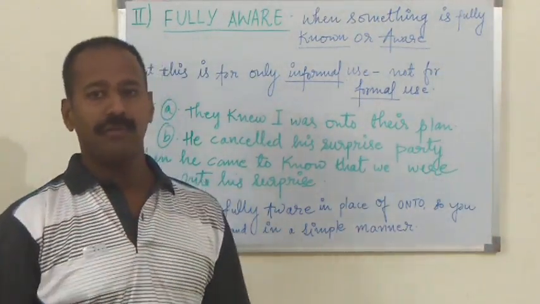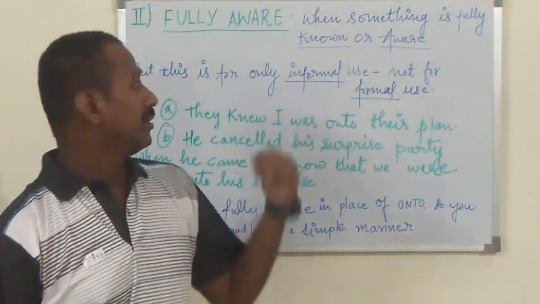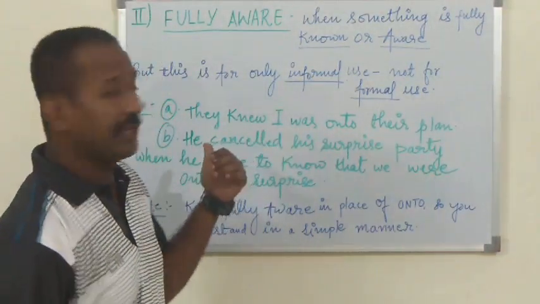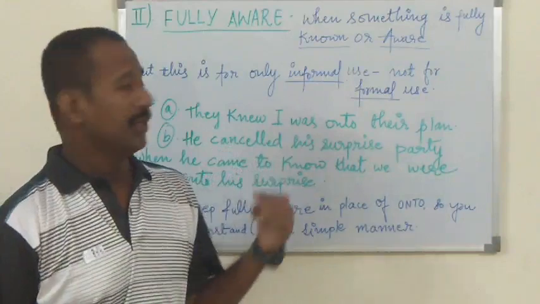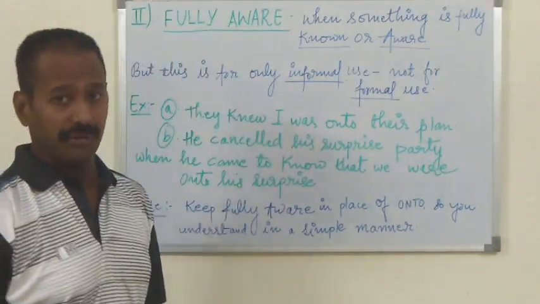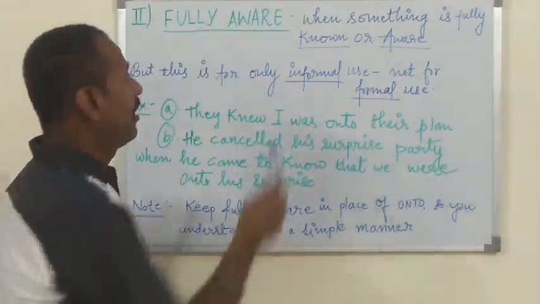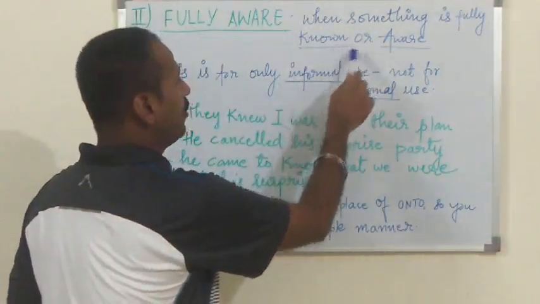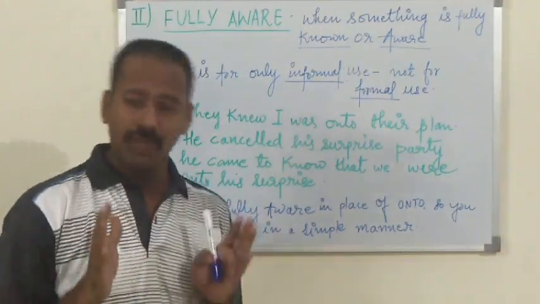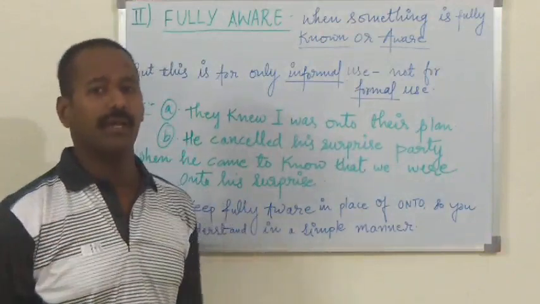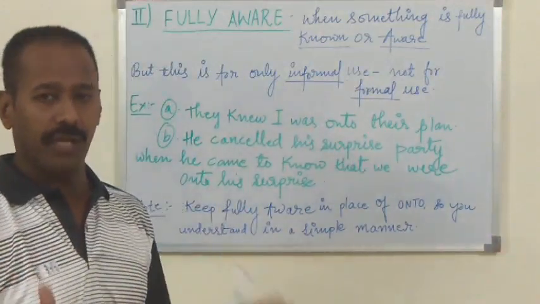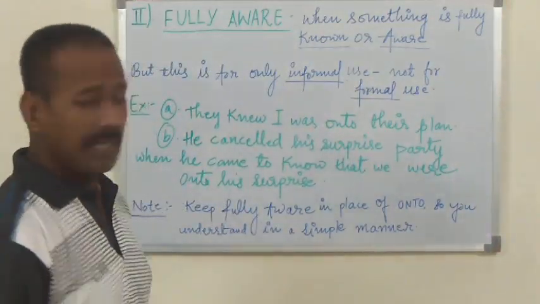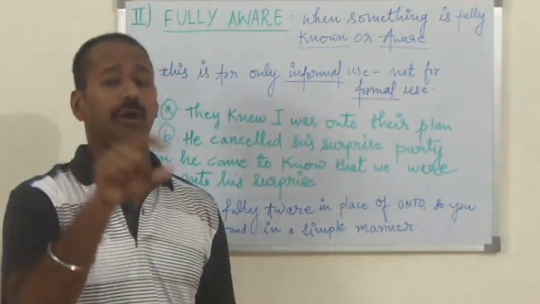The preposition onto can also be used in this way: fully aware. What is this fully aware? When something is fully known. When you know something completely, you are aware of something fully. At that moment you can use the preposition onto.